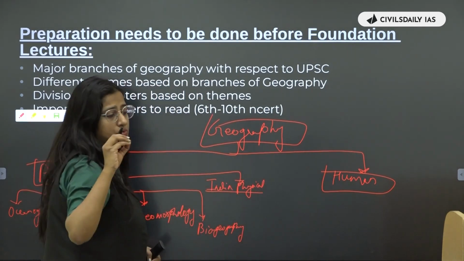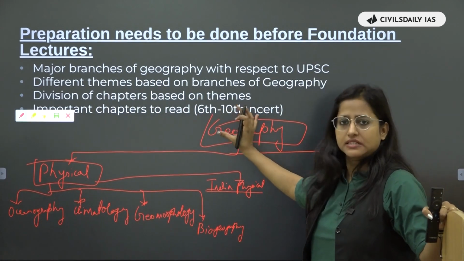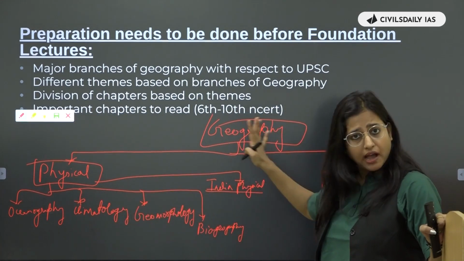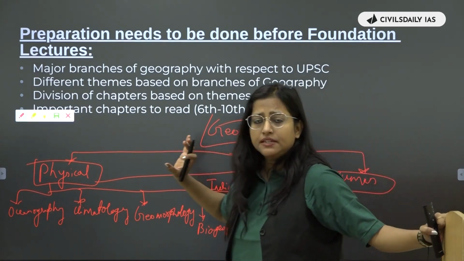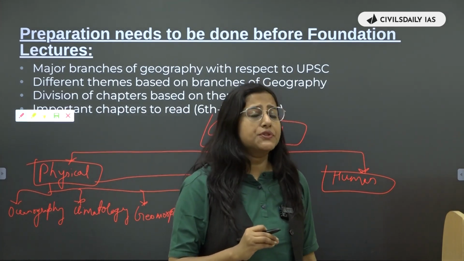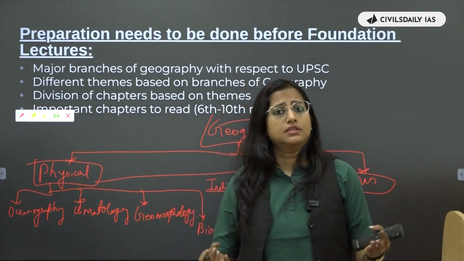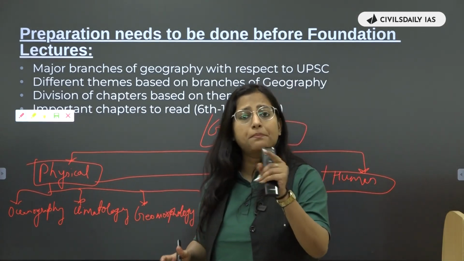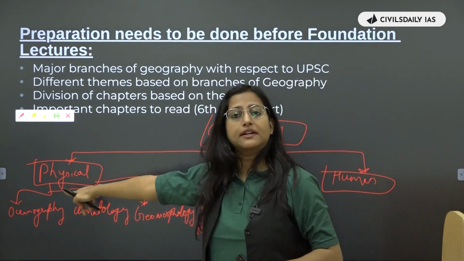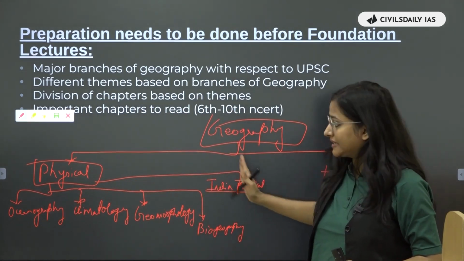So guys, you need to know this, that this India physical geography is not a separate branch or not a separate theme, but it will include all these themes within it. How? I'll tell you. See, this is India physical. It means that if you're studying the climate of India, or if you're studying about the atmosphere of India, if you're studying the landforms that are located within India, then it will become part of your Indian physical geography. That is again a part of physical geography. This is not a separate branch that you need to remember. ये एक separate branch नहीं है, ये इसी का part है.